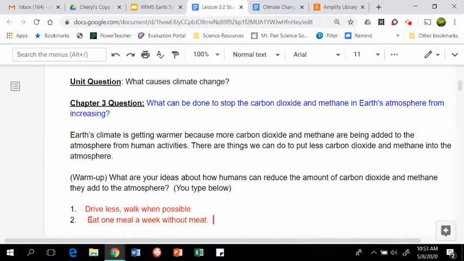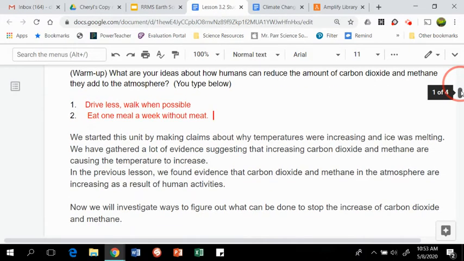And how could that help? Even if it's 1 meal a week without meat, that would put less demand on cattle, sheep, etc., which are big contributors to methane in the atmosphere. So even eating 1 meal a week that doesn't contain meat could help.